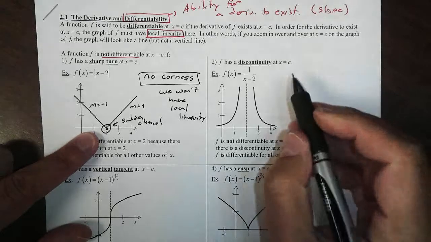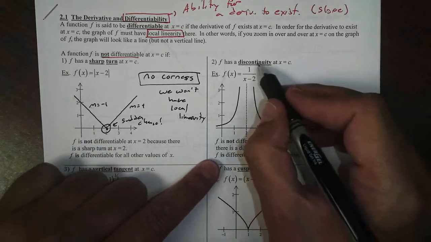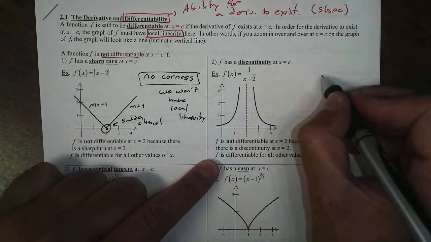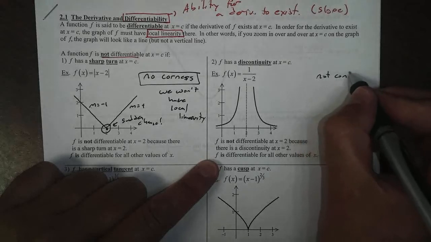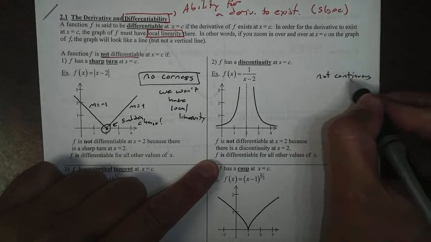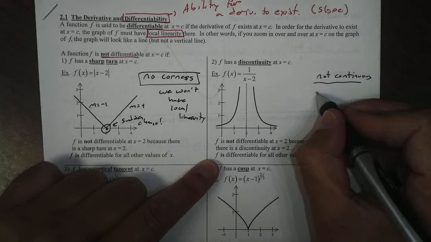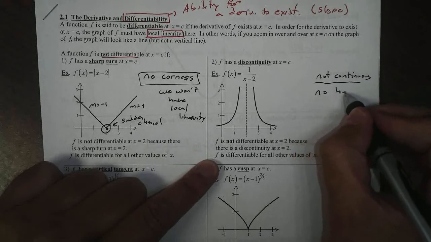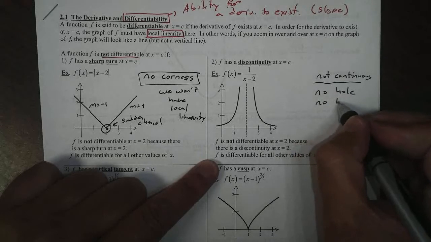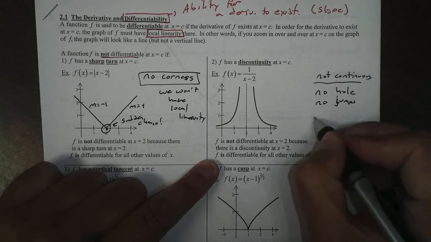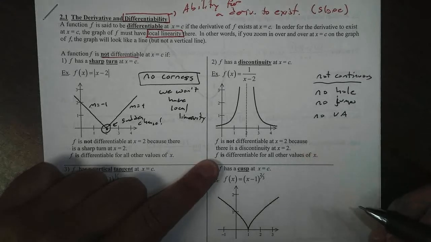Another place is discontinuity. Let's talk about where a function is not continuous real quick. We already know this from the days before. In other words, we can't have holes, no jumps, and no vertical asymptotes.